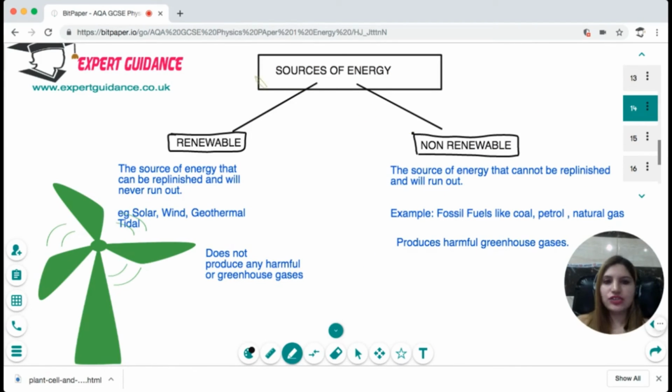Next, you should know what the different sources of energy are. They are renewable and non-renewable. Renewable sources are those energy sources that can be replenished and will never run out.